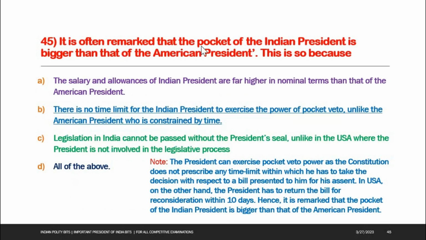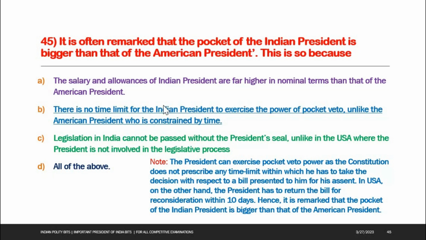Next one. It is often remarked that the pocket of the Indian President is bigger than that of the American President. This is so because options: A, the salary and advances of Indian President are far higher in nominal terms than that of the American President; B, there is no time limit for the Indian President to exercise the power of pocket veto, unlike the American President who is constrained by the time; C, legislation in India cannot be passed without the President's seal, unlike in the USA where the President is not involved in the legislative process. D, all of the above.